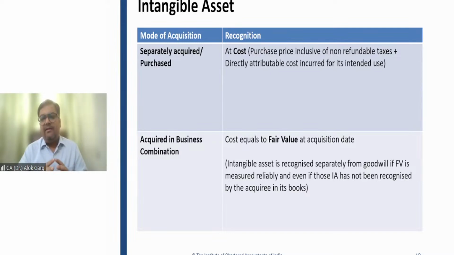Let's say in my company there is a land and I have purchased the land in Delhi 50 years ago. So the standard permits me to apply the cost model. And 50 years ago, I purchased that land at 10 lakh rupees. Still, it is coming into my books of accounts at 10 lakh rupees. But the current market value of this land is 50 crore rupees. Right? So the land in the balance sheet is coming at 10 lakh rupees, but the current market value of this land is 50 crore rupees.